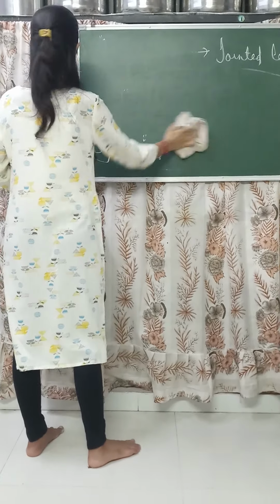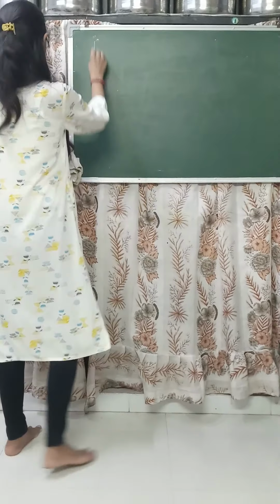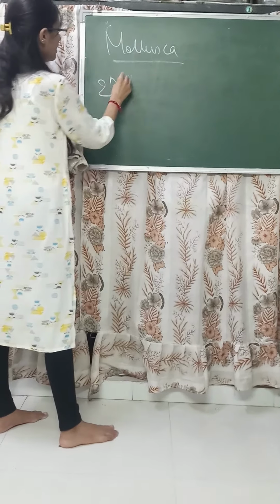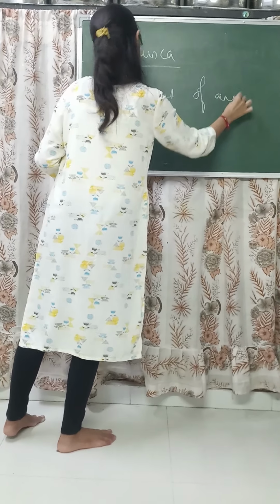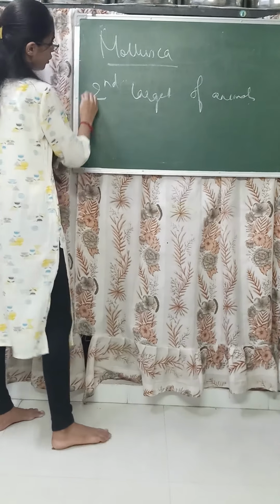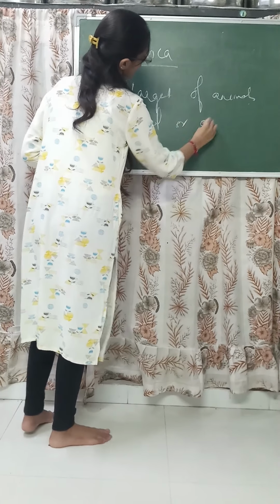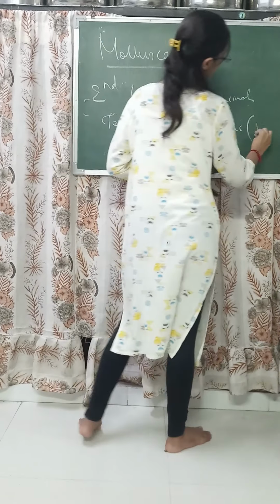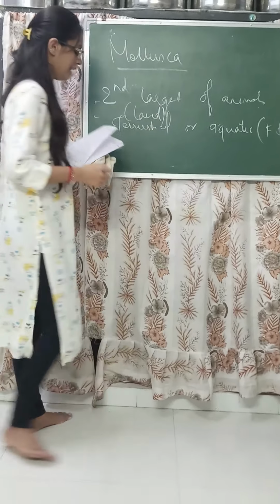The next topic is Mollusca. It is the second largest group of animals. They can be either terrestrial or aquatic, that is either freshwater or marine. Terrestrial means those who live on land.